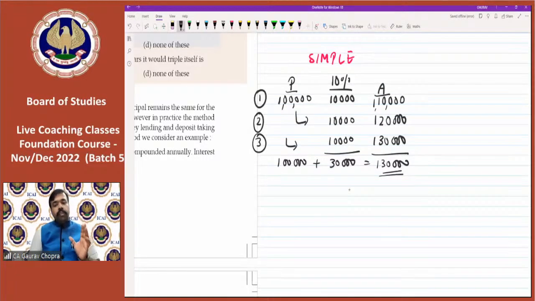So if we had invested 1 lakh rupees at the rate of 10% for 3 years in the simple interest system, then we will be getting 1,30,000 back, inclusive of principal and interest.